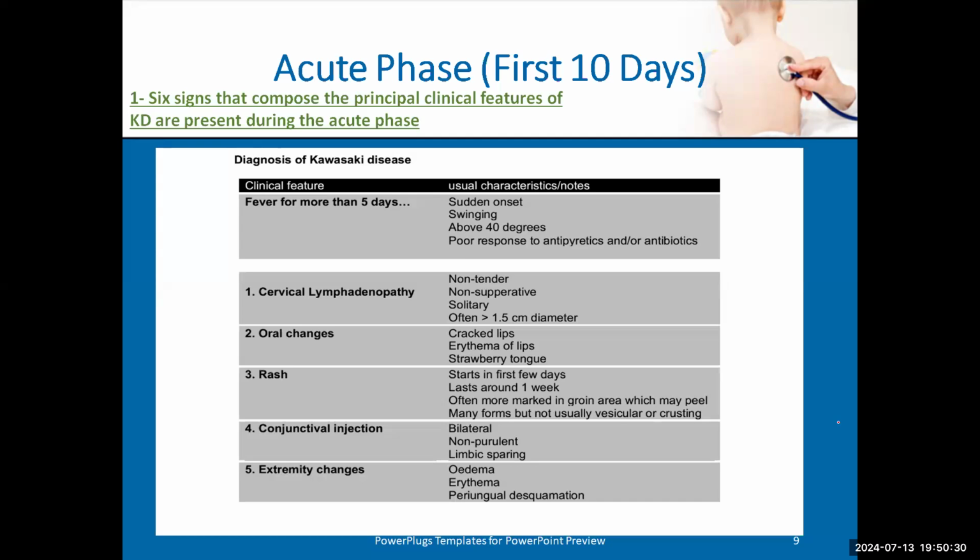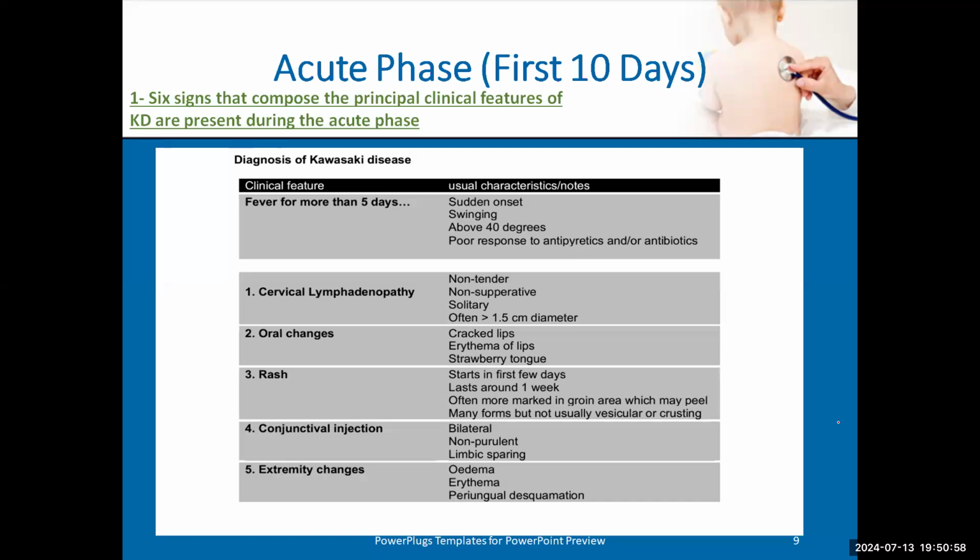So the rash of this patient mostly will be taken by history, because the rash in the Kawasaki patient appears in the first few days and disappears in the first week. So if he comes after 1 week, mostly we will not find this rash. The rash is almost in the groin area or perineal area. It's the most crowded area with the rash of Kawasaki.